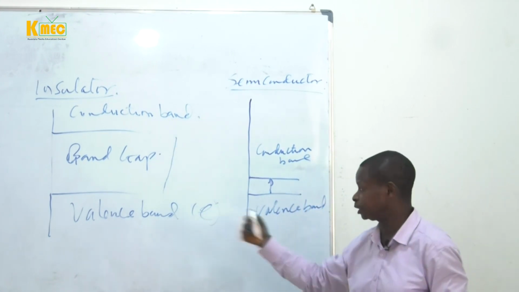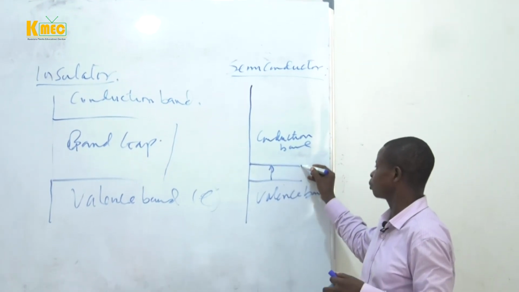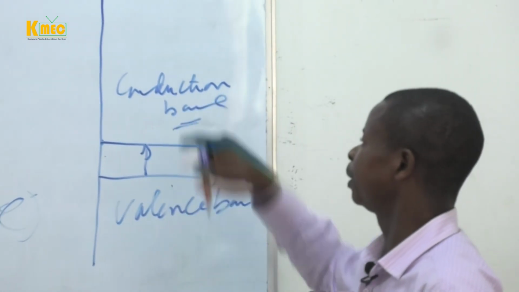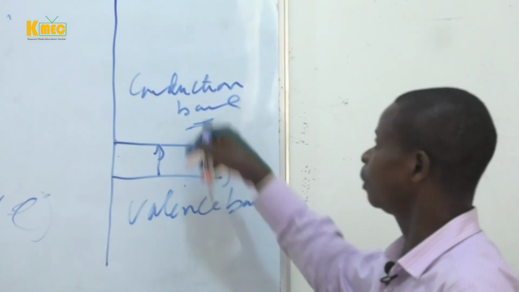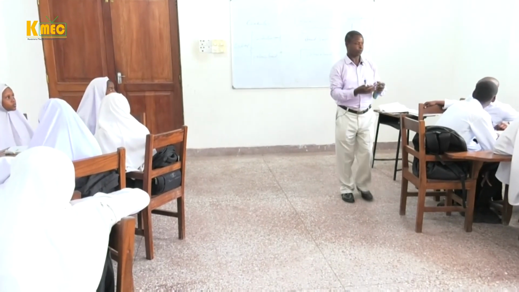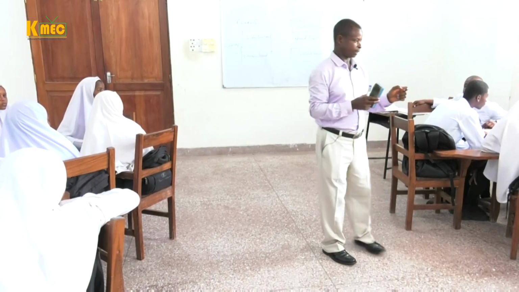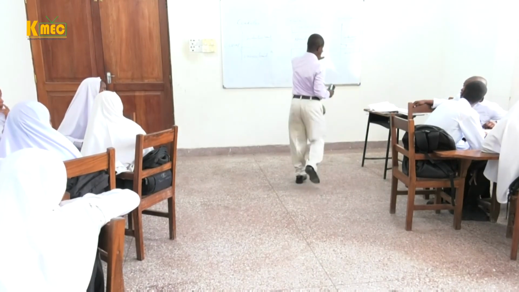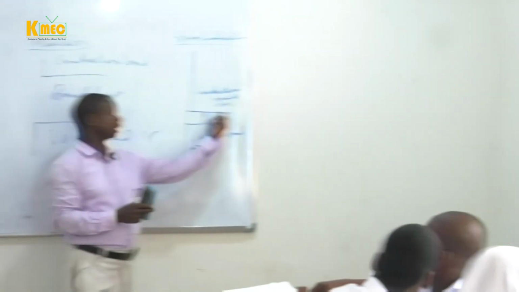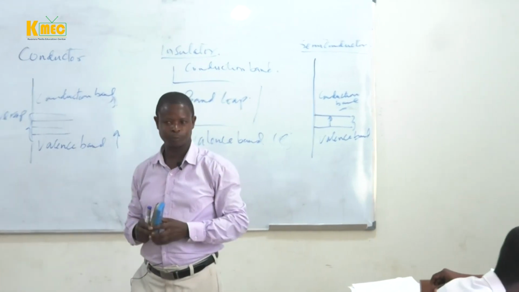So with much energy, an electron can jump from the valence band, cross this gap, and become part of the conduction band. Therefore, a semiconductor can allow a little current to pass through, not as much as in a conductor. Because of this gap here, it needs some energy to push an electron to jump this gap so that it can be there to conduct electricity.